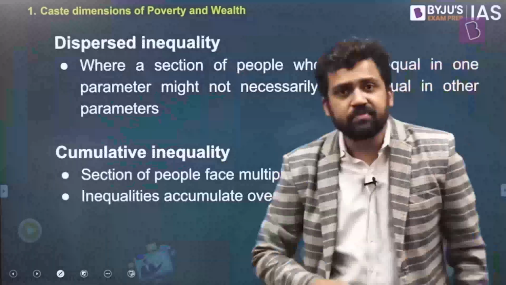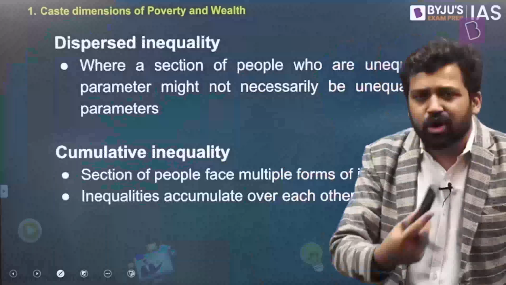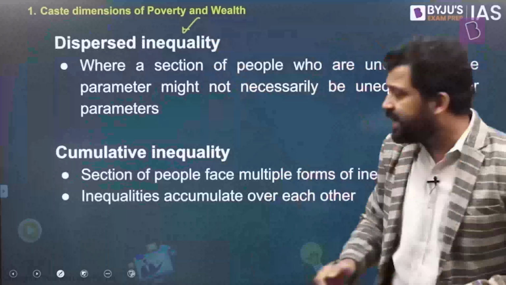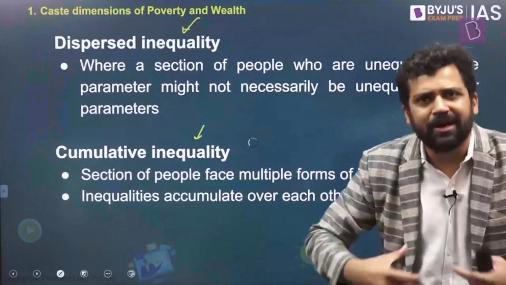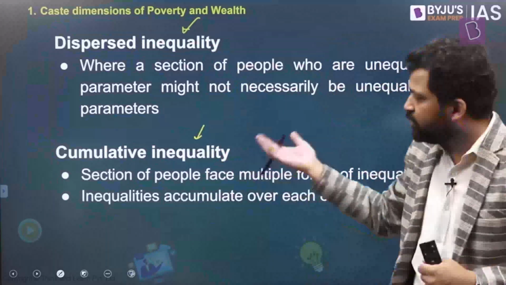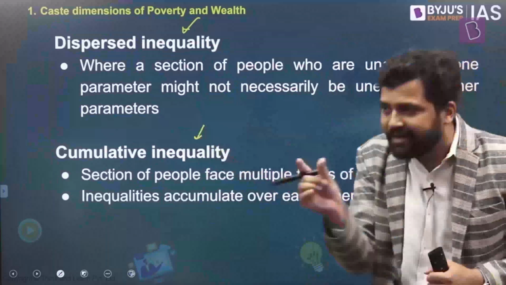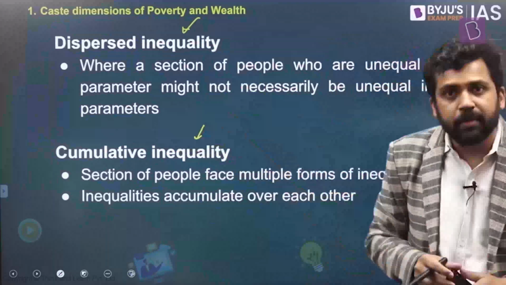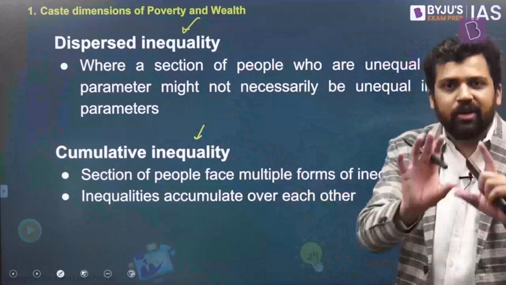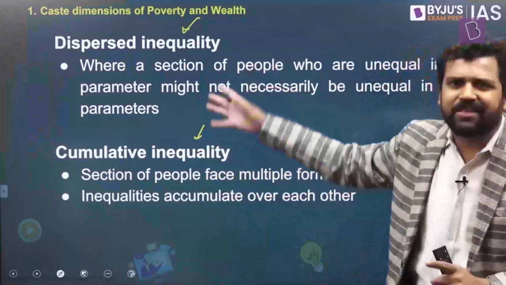Just one or two concepts are there. You might come across these terms, so I thought I'd just talk about them. One is dispersed inequality. Second is cumulative inequality. Sometimes you might get short notes on these kinds of things, or they might ask you, what is the difference between dispersed inequality and cumulative inequality? Or sometimes, as part of larger questions, these terms can be there. For example, the nature of caste has been changing from cumulative inequality to dispersed inequality. In these kinds of scenarios, how do you answer it? It's only when you know these terms that you can answer it. So that's why I thought I'd just explain these terms.